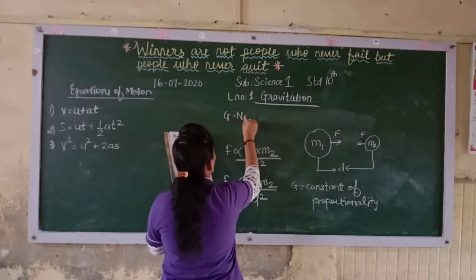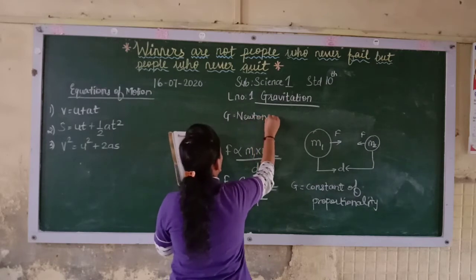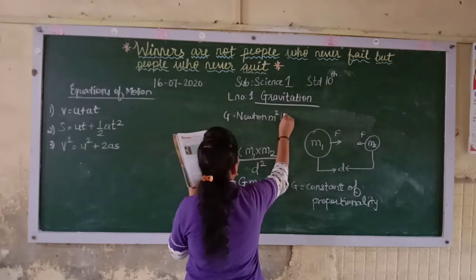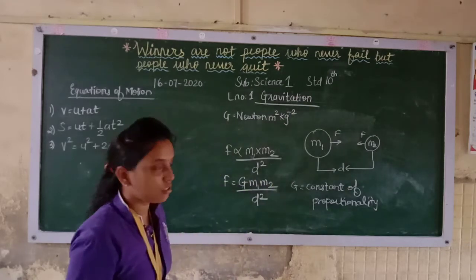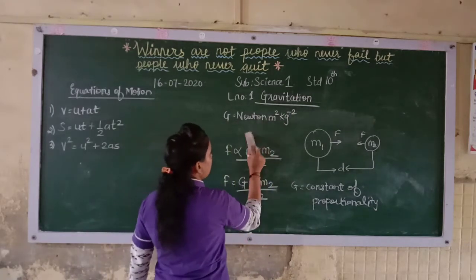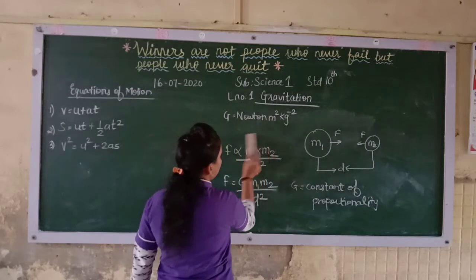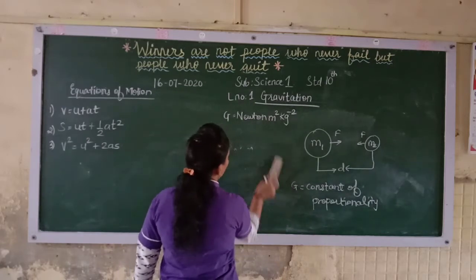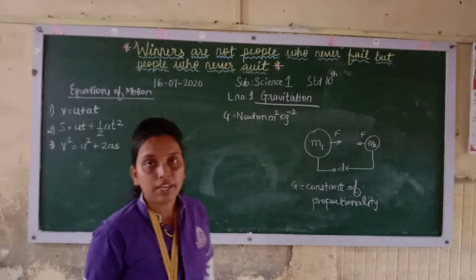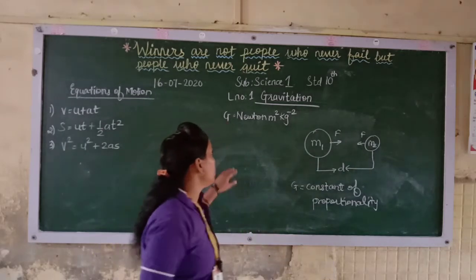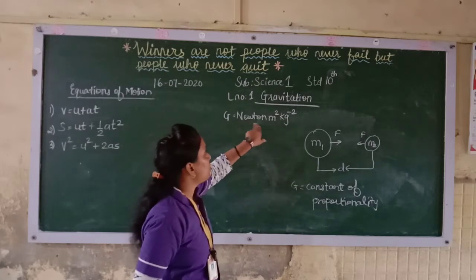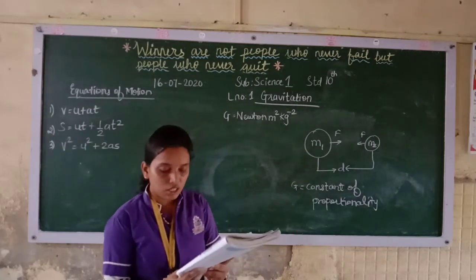It is Newton meter square per kg square. See, it is per kg square, that is why that minus 2 sign comes. It is actually downside, kg square in the denominator. So if you take it from the denominator to the numerator, the power will get a minus sign. That is why the unit of G is Newton meter square per kg square.